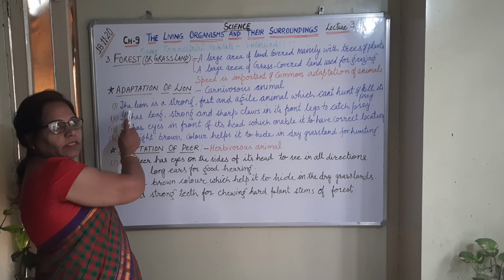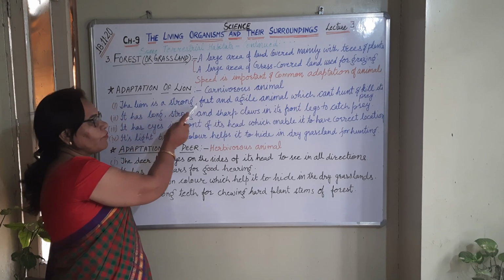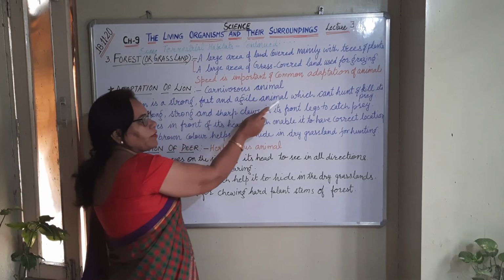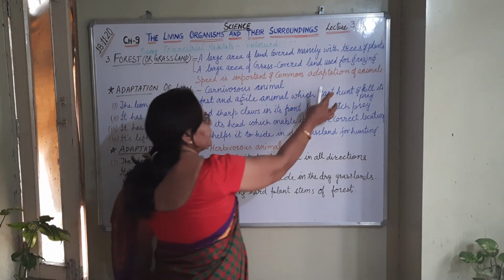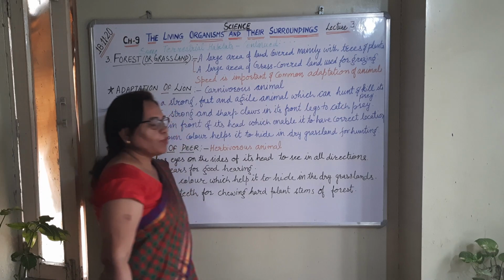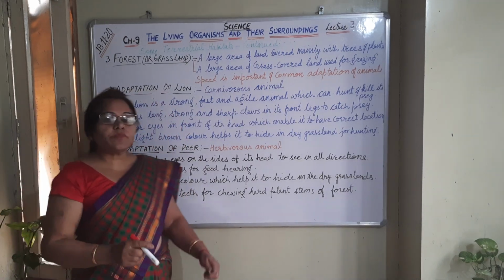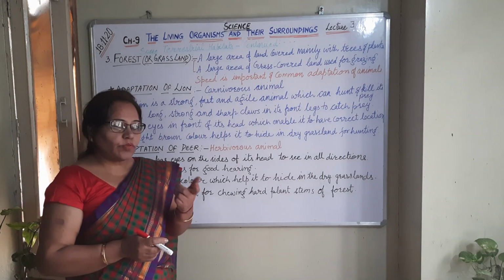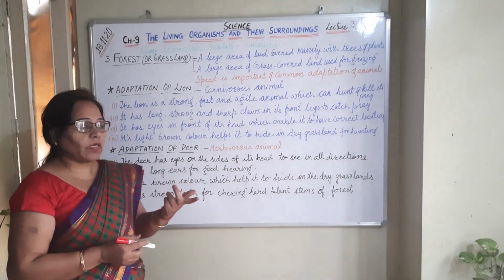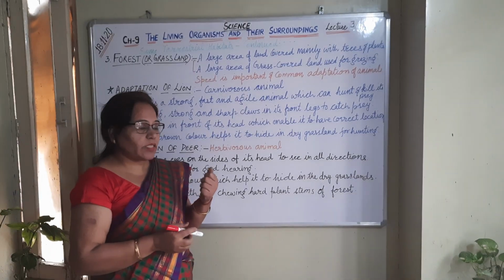First of all, the lion is a strong, fast and agile animal which can hunt and kill its prey. Agile means very fast. It is very fast, and as you know, it is a strong animal that hunts its prey.